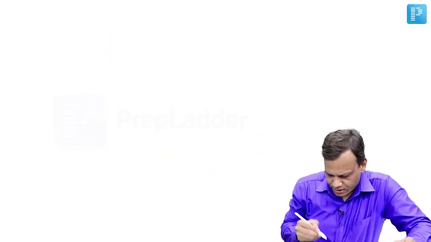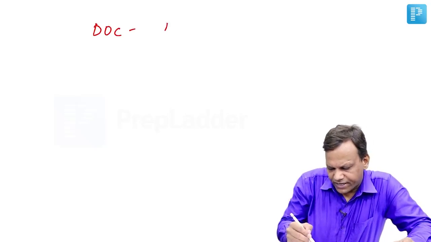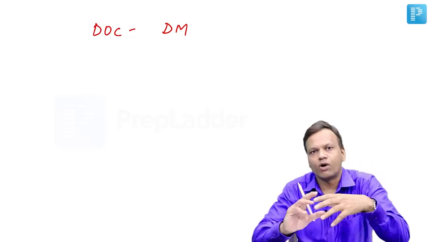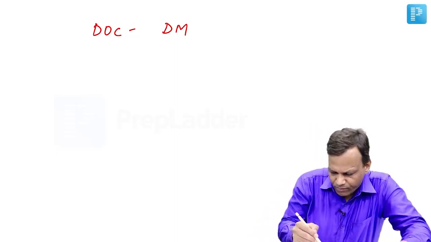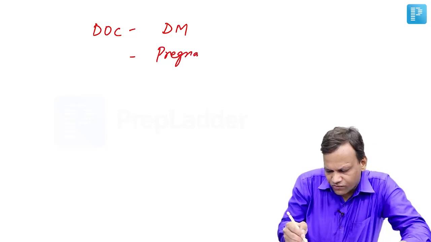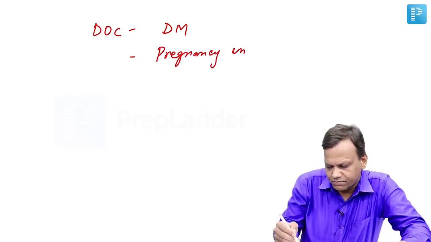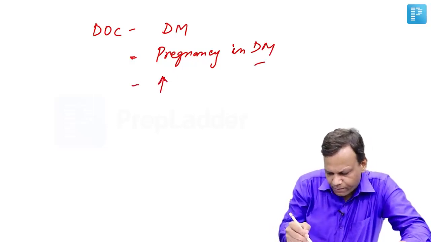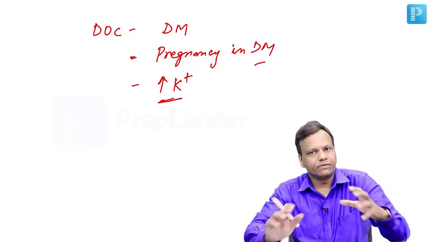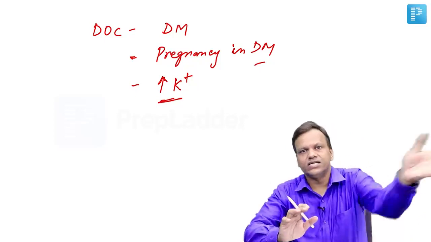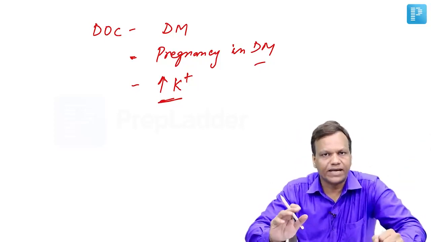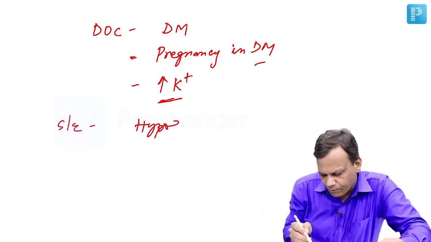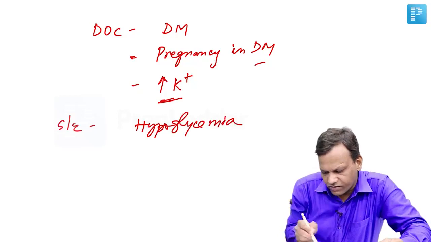Now, insulin is the drug of choice for diabetes mellitus. Both in type 1 diabetes, it is obviously the drug of choice, and in uncontrolled type 2 patients it is the drug of choice. Apart from diabetes, it is the drug of choice for gestational diabetes, or diabetes in pregnancy. Then insulin is also used for treatment of hyperkalemia. It results in movement of potassium inside the cells, so it treats hyperkalemia. The main side effect of insulin is hypoglycemia. Hypoglycemia is the major adverse effect of insulin.